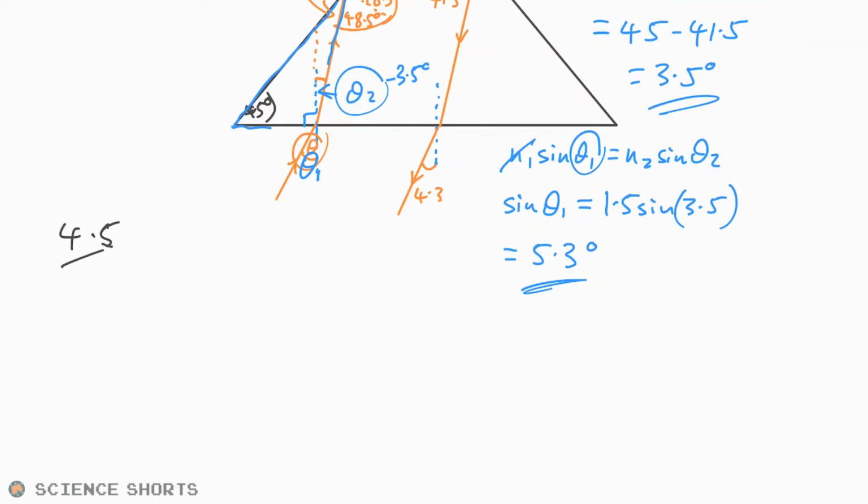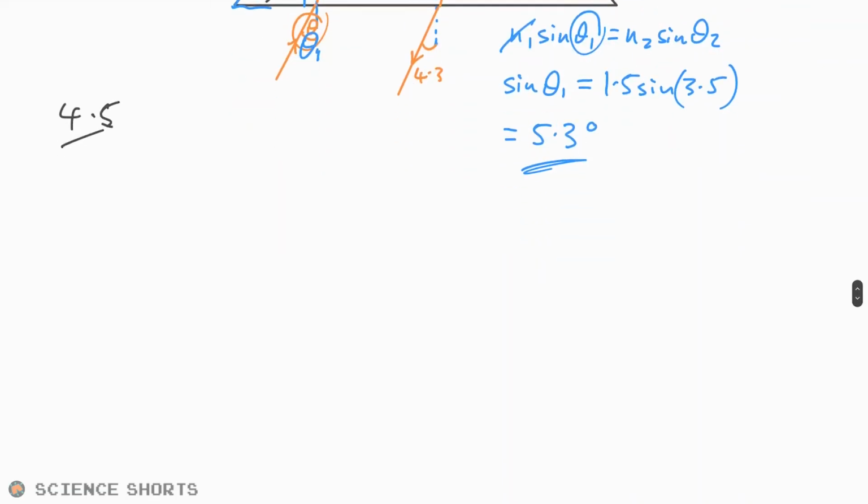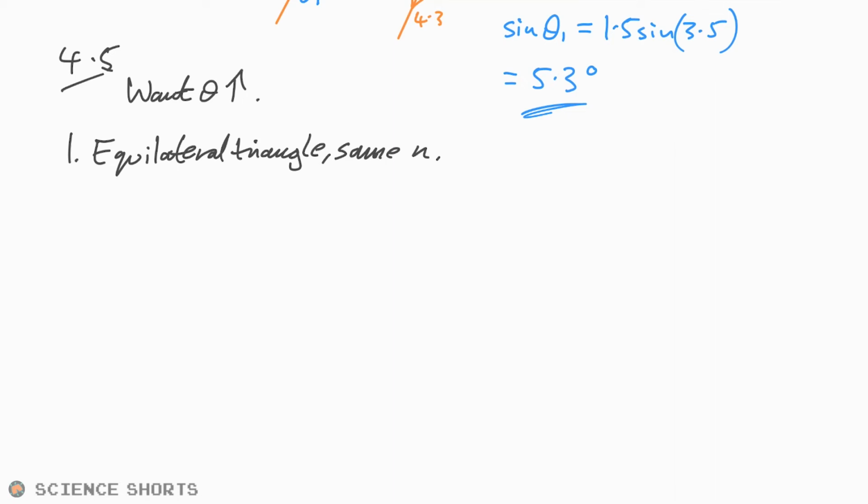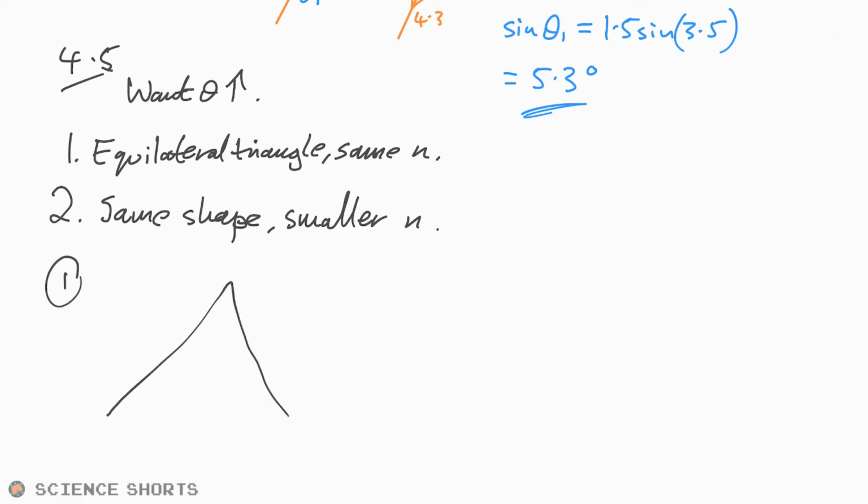Let's have a look. A manufacturer wants to make a prism with a larger value of theta. So we want theta to be greater. Two alternative changes. Number 1, an equilateral triangle with the same refractive index and same shape. Number 2, a smaller refractive index. Discuss whether either of these two suggestions would work. Not an easy one. Let's deal with the first one. We have an equilateral triangle.